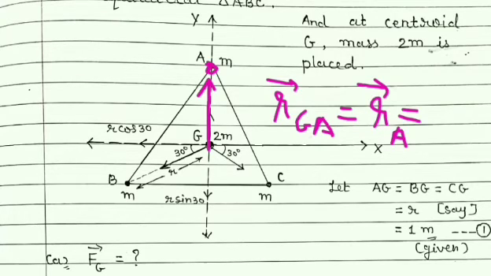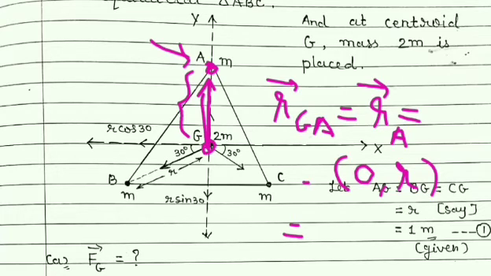This point A is lying on the y axis. So its x coordinate is 0 and its y coordinate will be this distance from the origin, and this distance is nothing but r only. And what is r? r is equal to 1. That's why we can write (0, 1).